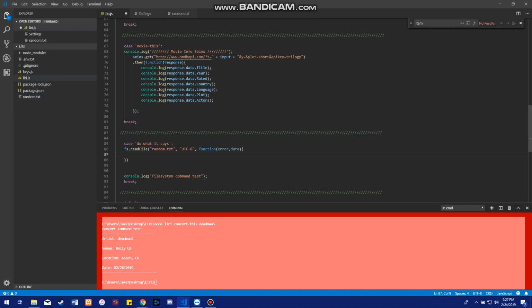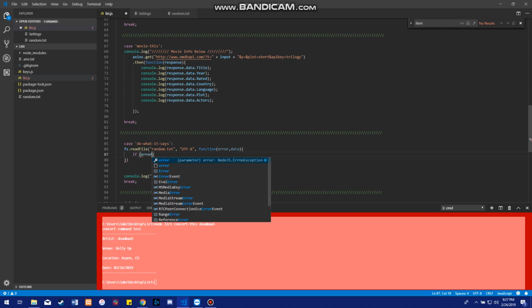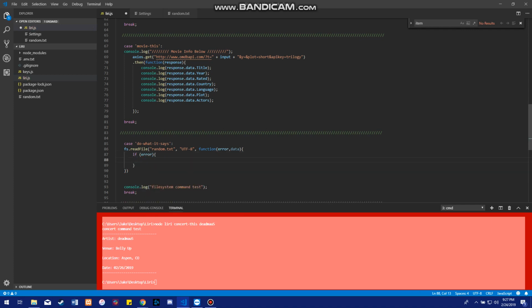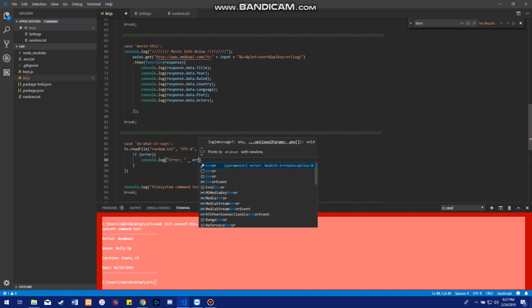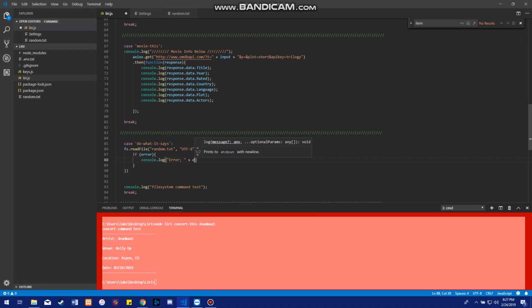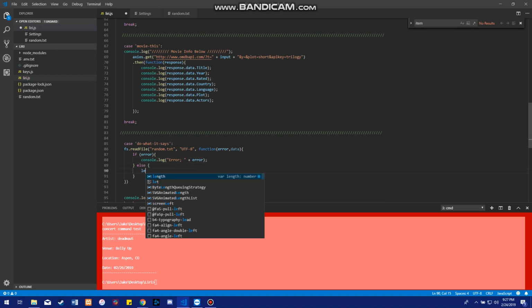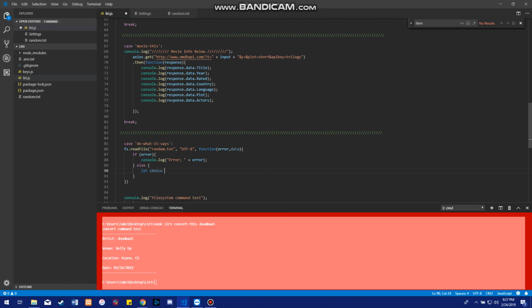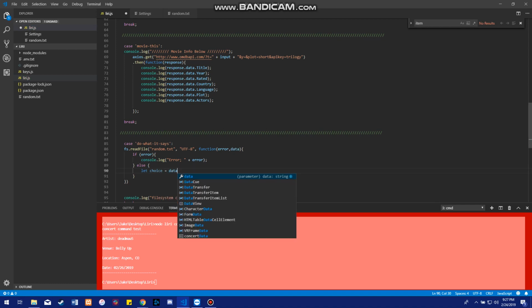So before I run out of time, let's get through all that we can for reading the file. If error, open brackets, console log error, obviously. And then else, let choice equal data. We're going to get rid of the comma and get the second part.